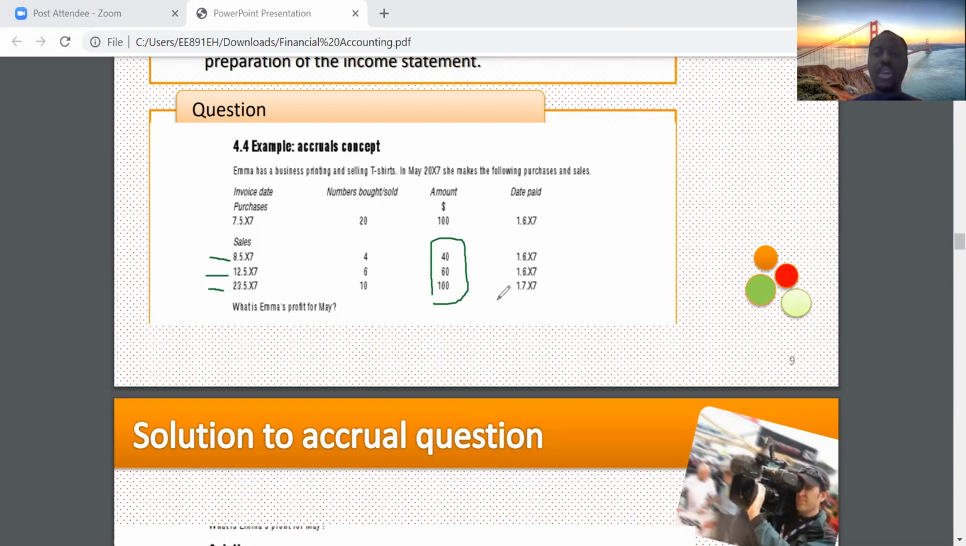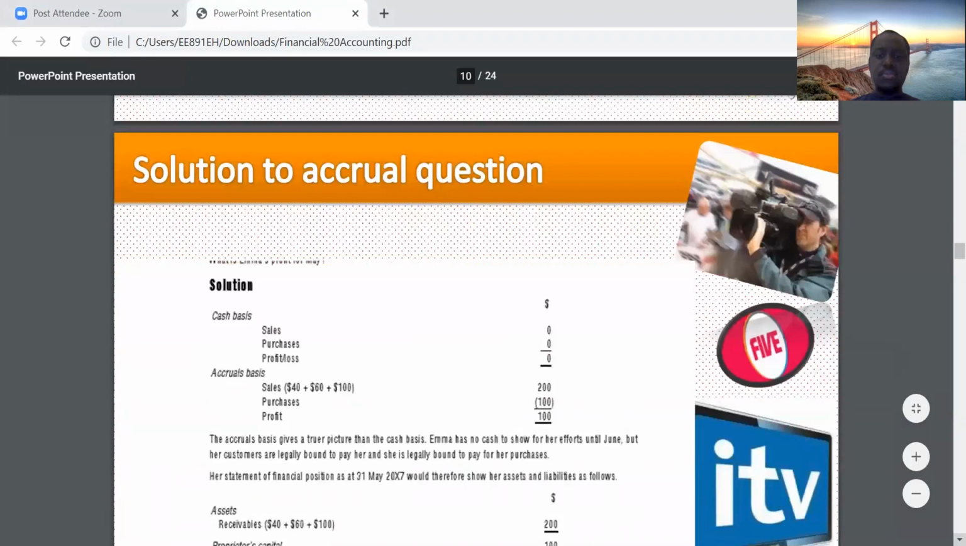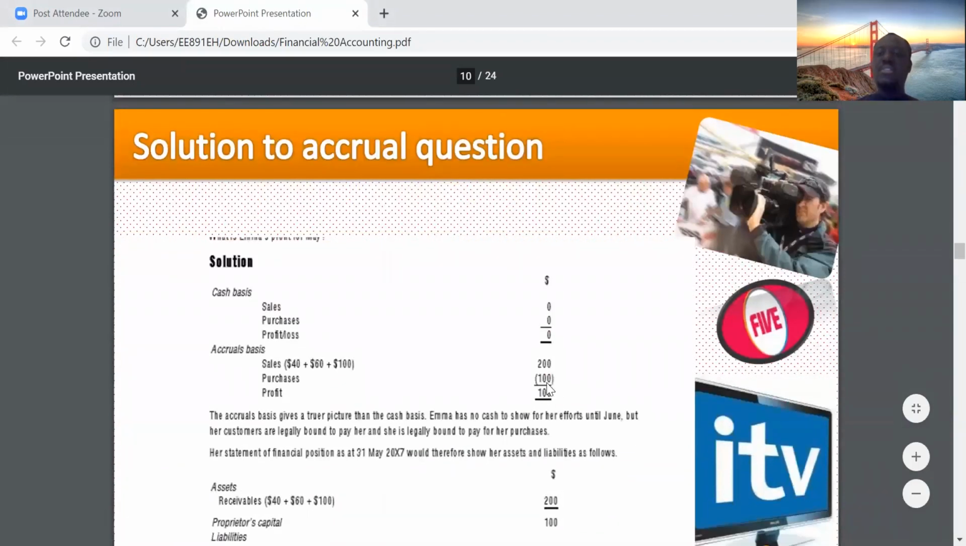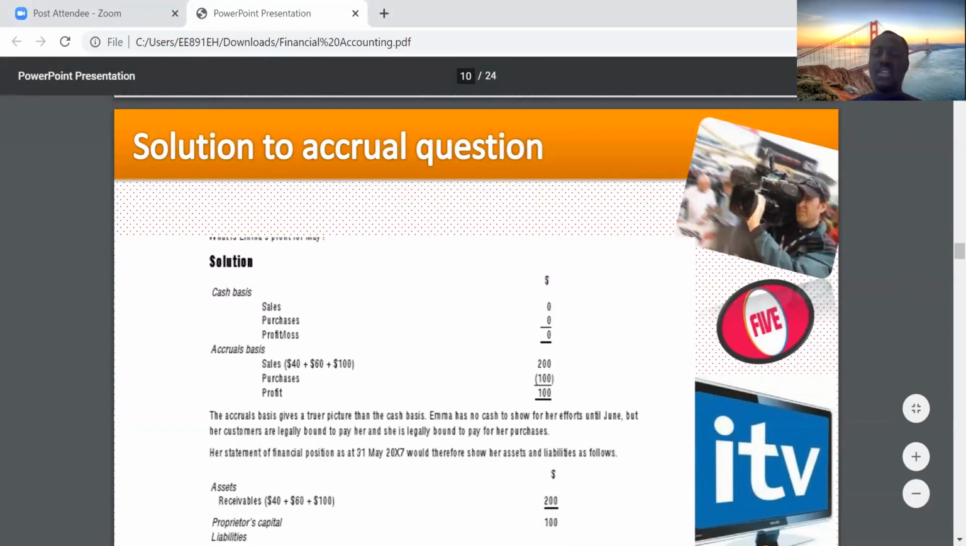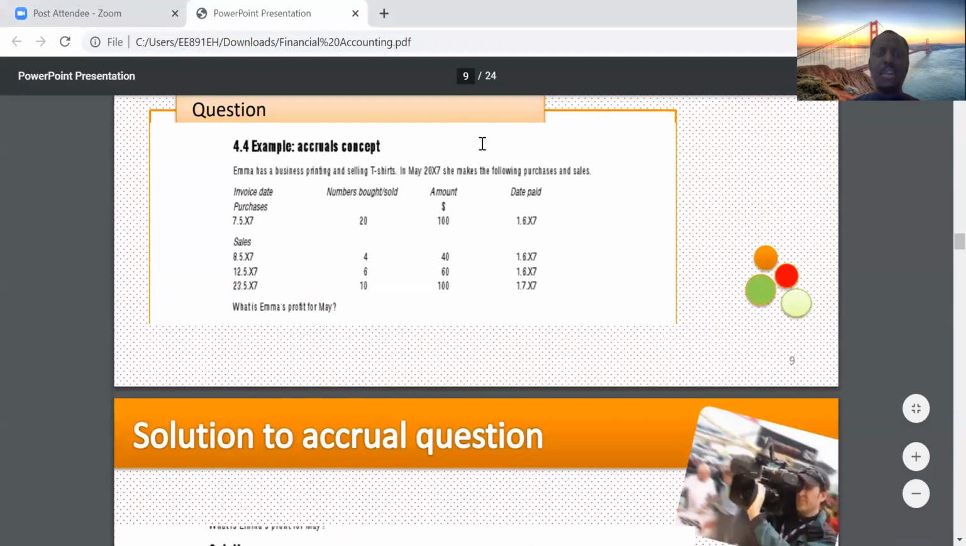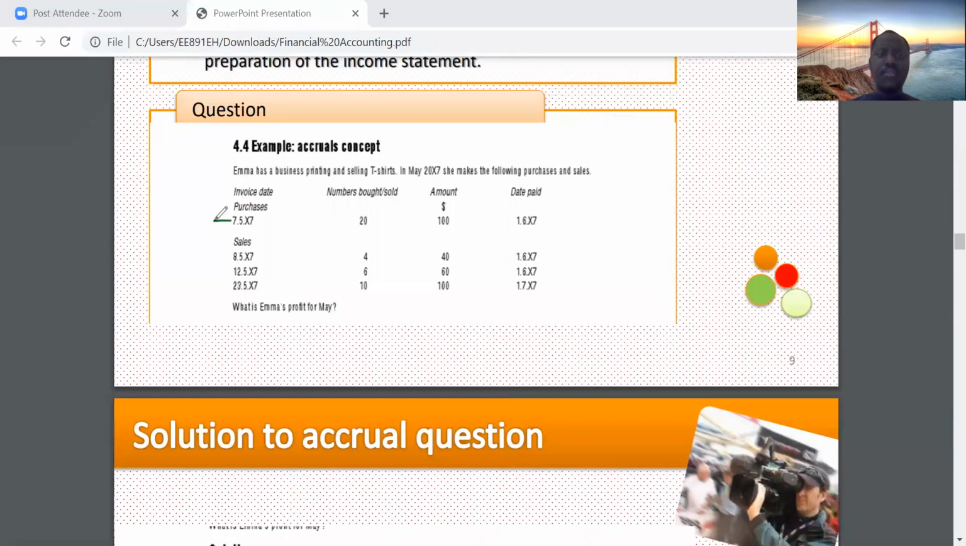Then now let's move on to purchases. The purchases value will be 100, but I just wanted to show you in the solution. So minus 100 because purchases you are paying out. But let's see why it's 100. If you go back to the question, you would realize that purchases was made on 7th May for $100. So 200 sales, minus 100 purchases will give us 100 profits.